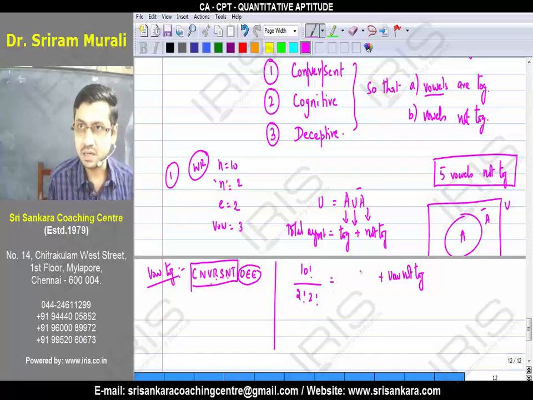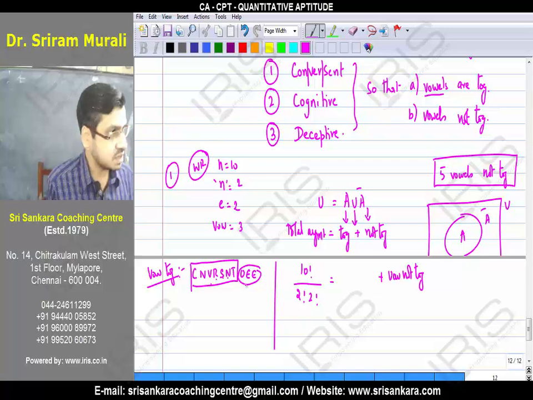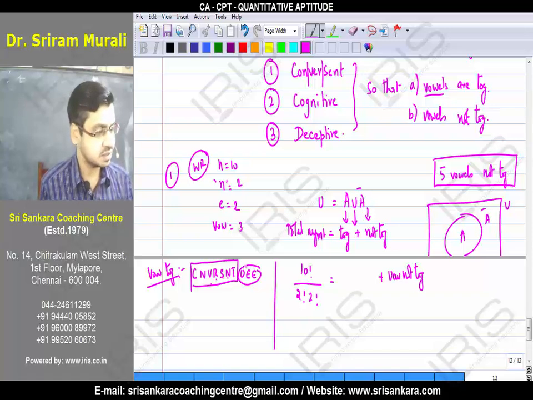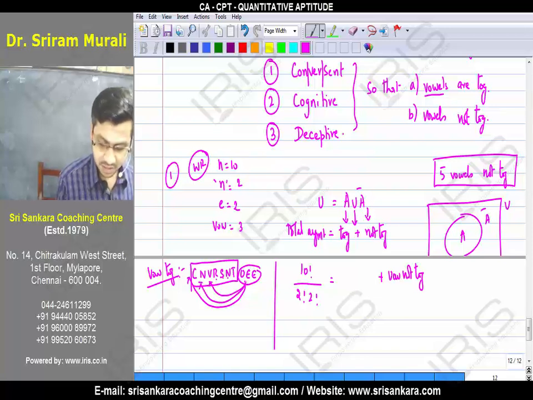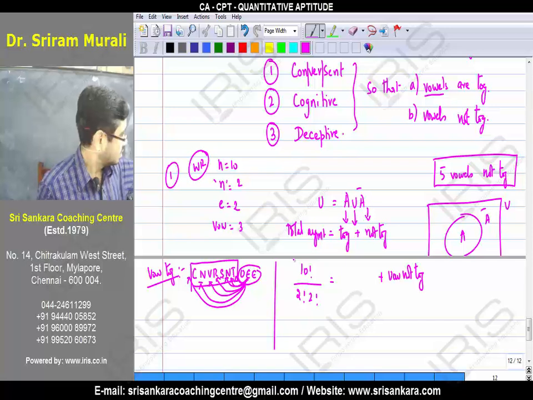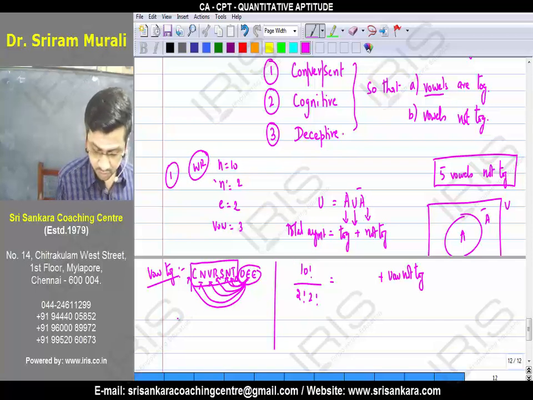Do you understand? Similarly, the 3 vowels themselves can be arranged in another 3 factorial ways. Bringing vowels between every consonant is one operation. How many such places are here? Now how do we interpret this? Vowels together: take the total. What is the total? 10. How many vowels are here? 3. Deduct these 3 and take them as one letter. What is the resulting answer?